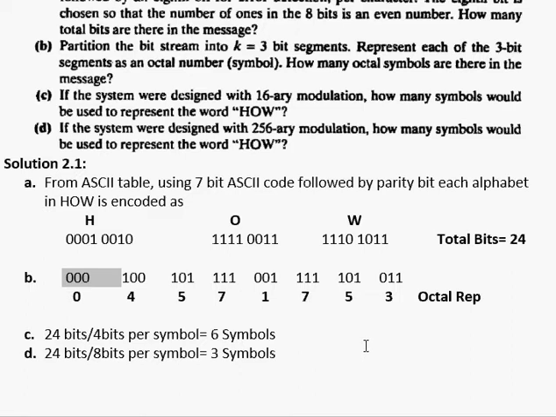So in summary, I can transmit the word HOW using 24 bits in total, and if I want to represent these 24 bits in groups of 3 and make an octal representation, it is given in part B. If I have 4 bits per symbol, then I can have 6 symbols in total, and if I have 8 bits per symbol, I can have 3 symbols in total.